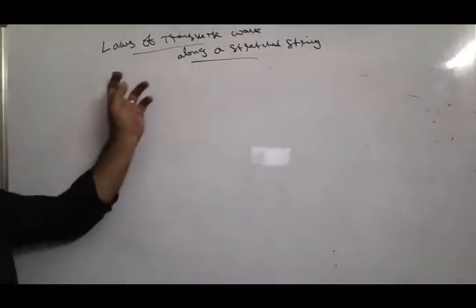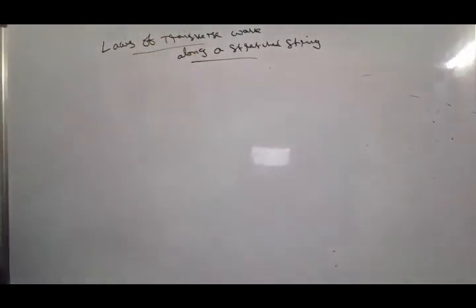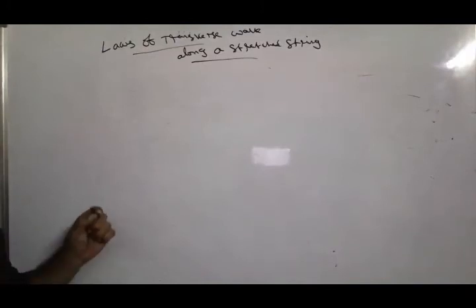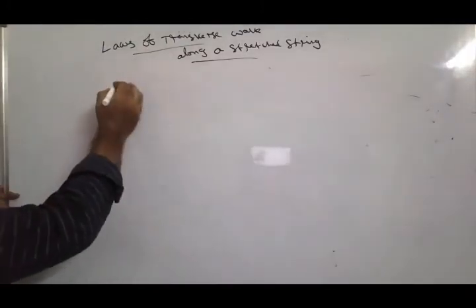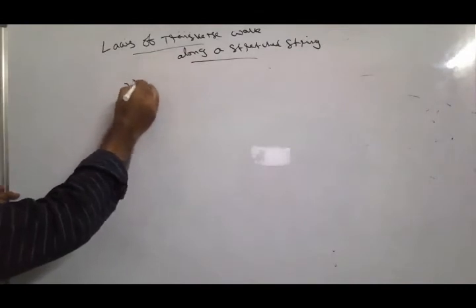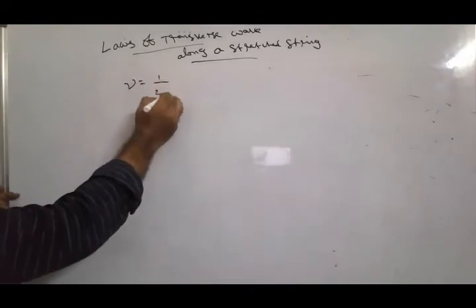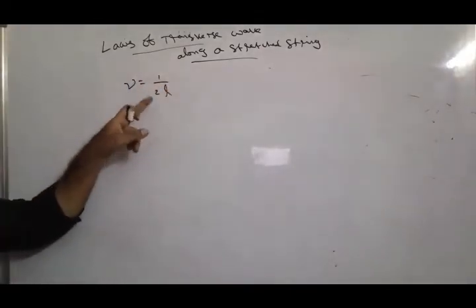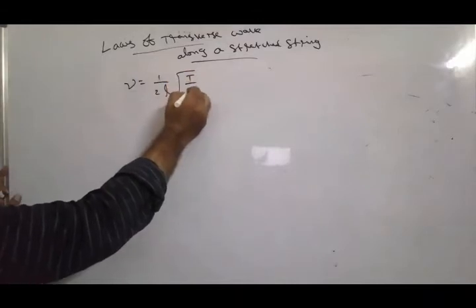So, laws of transverse wave along a stretched string. When the string is stretched between two fixed points, the expression for fundamental frequency, which we just discussed, is nu is equal to 1 by 2l root of T by mu.